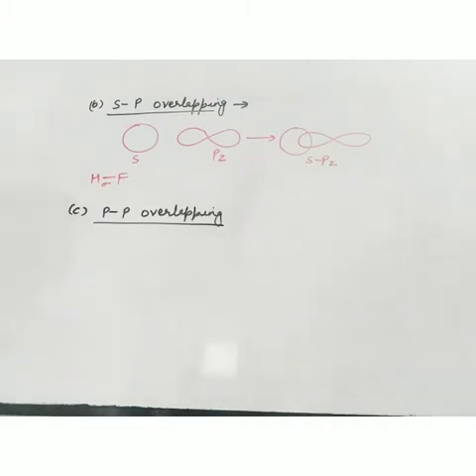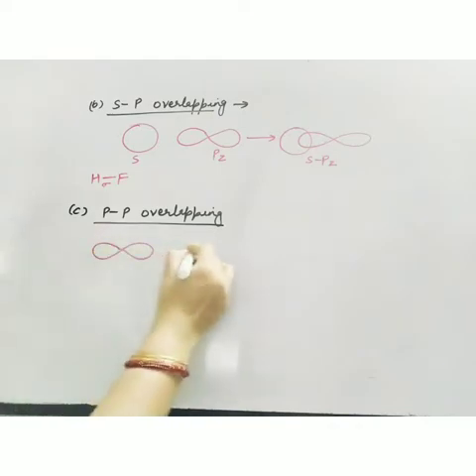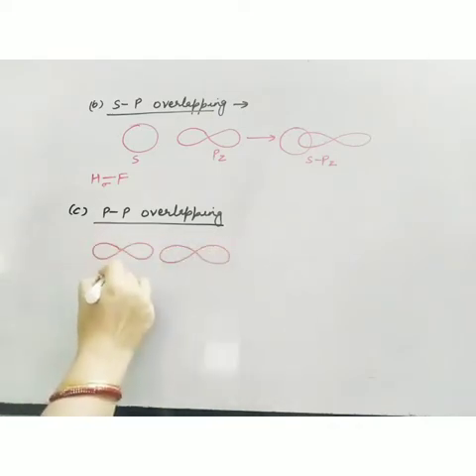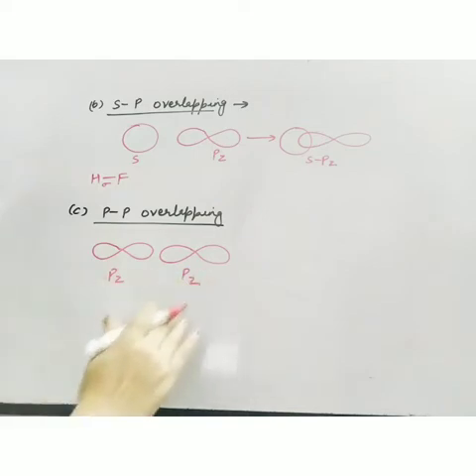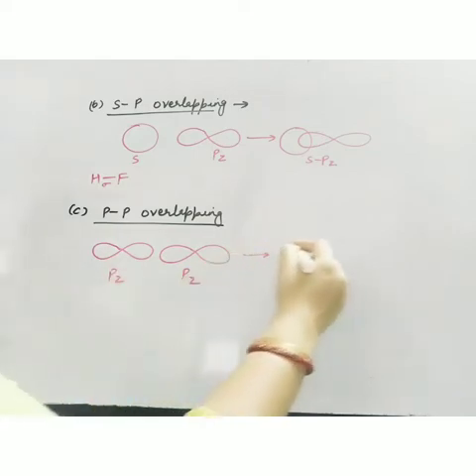Now the third type of overlapping which is responsible for sigma bond formation is pp overlapping. Now which pp overlapping? I am choosing this axis as z axis. So definitely it should be pz and pz, because only pz and pz orbitals lie on the internuclear axis.